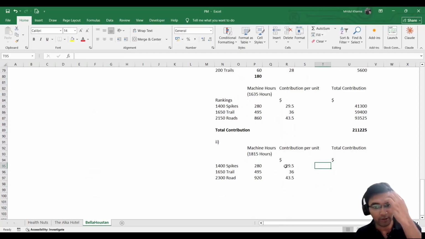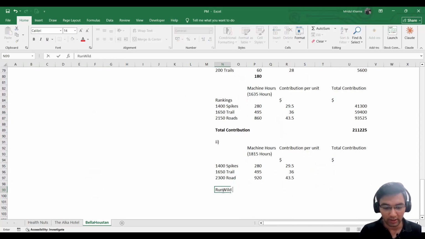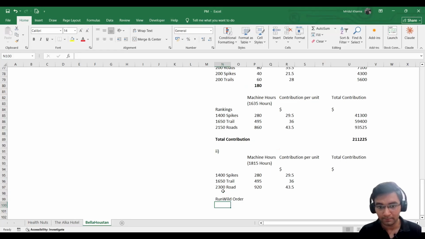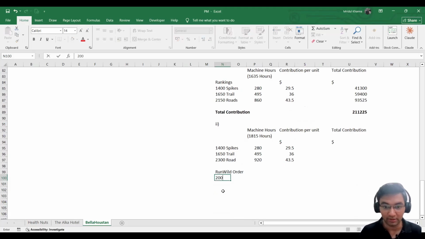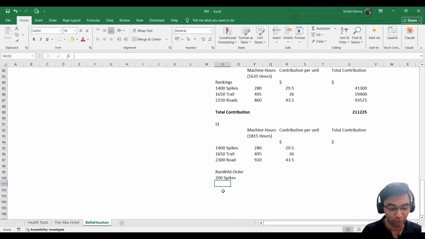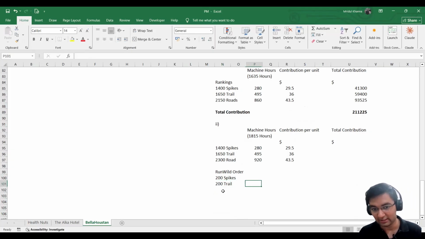In the Excel environment, you might get some error while copying these, because these are formulas. So you can simply write these figures manually. Then comes the Run Wild order. Again, we will be using our ranking here. Why? Because we need to generate the maximum contribution. So 200 spikes, 200 trail, and we'll see if we have sufficient machine hours left that we can fulfill the last order as well.